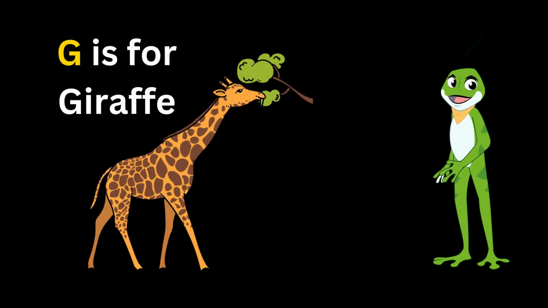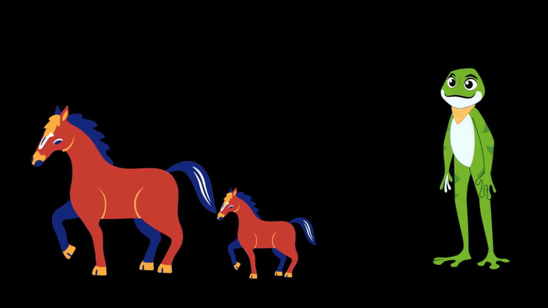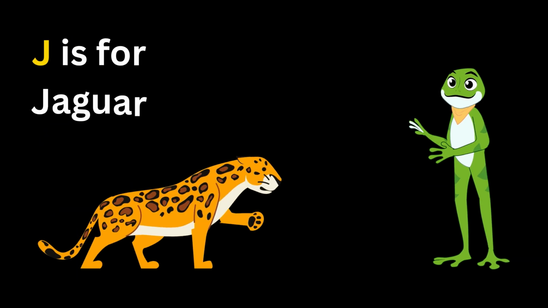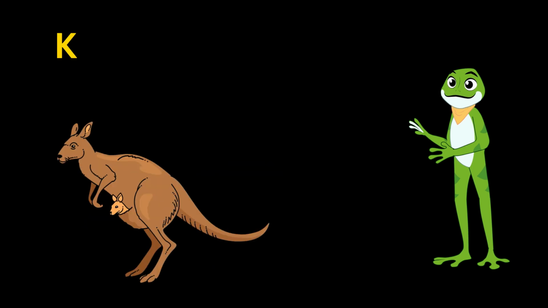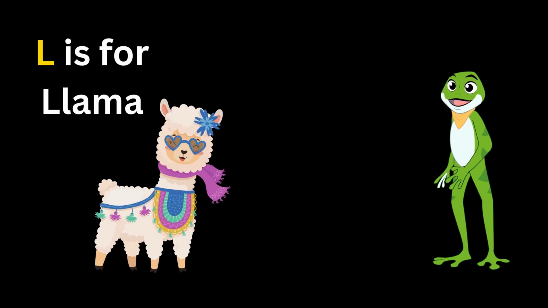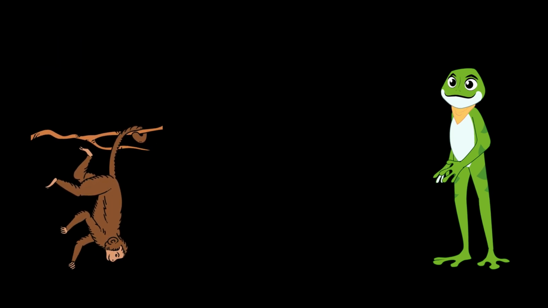G. G is for giraffe. H. H is for horses. I. I is for inchworm. J. J is for jaguar. K. K is for kangaroo. L. L is for llama. M. M is for monkey.